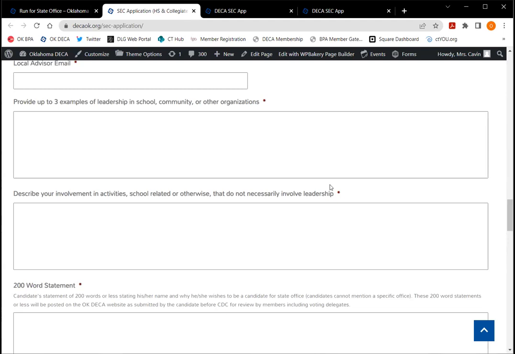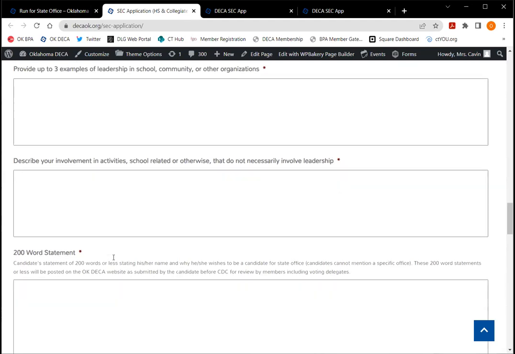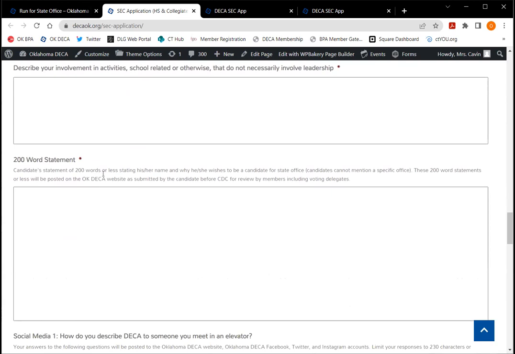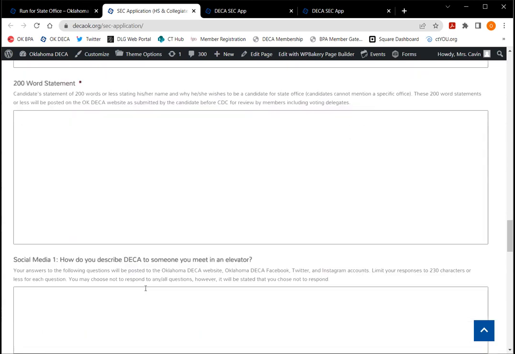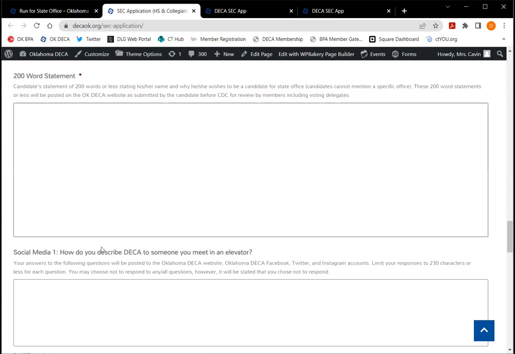The first one: provide up to 3 examples of leadership in school, community, and other organizations. The next one is: describe your involvement in activities, school related or otherwise, that don't necessarily involve leadership. So those are kind of up to you. Then we're going to have your 200-word statement. You're going to type that here, and this is going to be posted online.